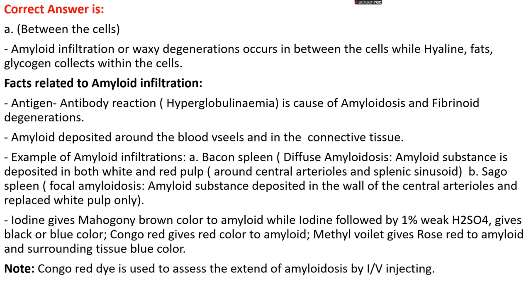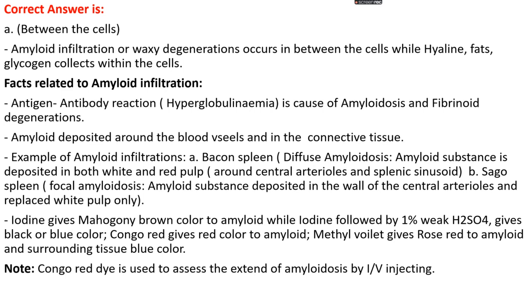Okay, if we stain cells with amyloid infiltration with iodine, it gives a mahogany brown color due to amyloid, while if the iodine stain is followed by 1% weak sulfuric acid, it gives a black or blue color to the amyloid infiltrated cells. If we stain amyloid infiltrated cells with Congo red, it gives a red color to the amyloid.